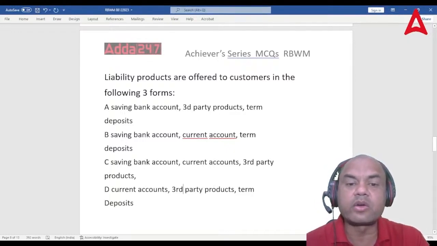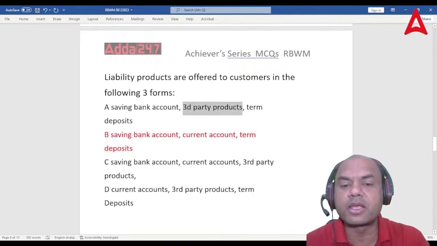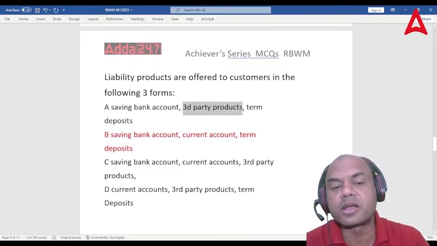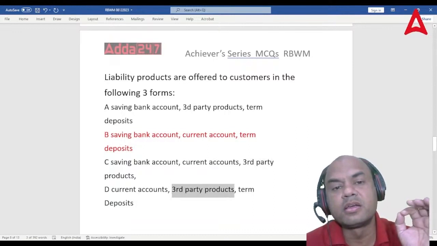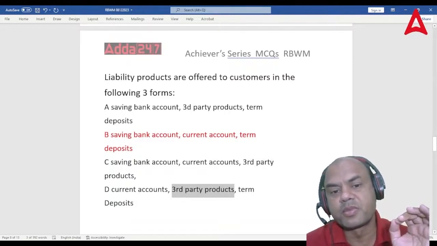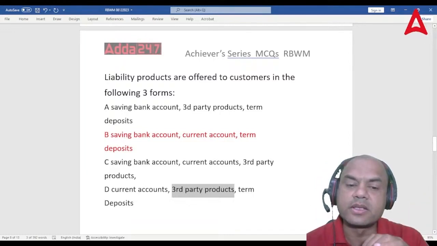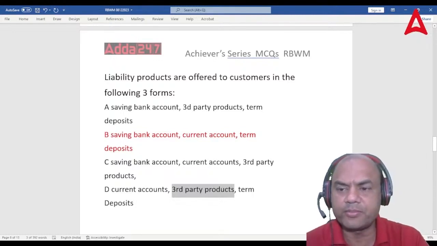Correct. We are here talking of only banking products, only banking. So saving, current and FD. This is the only answer. Third party product is not a banking product. So this doesn't come under liability. Here also third party. Here also third party. These products are not under liability product. These are not core banking products. Core banking products are only three: saving, current, FD, in deposits and in loans. Any type of loan which we give. Okay.